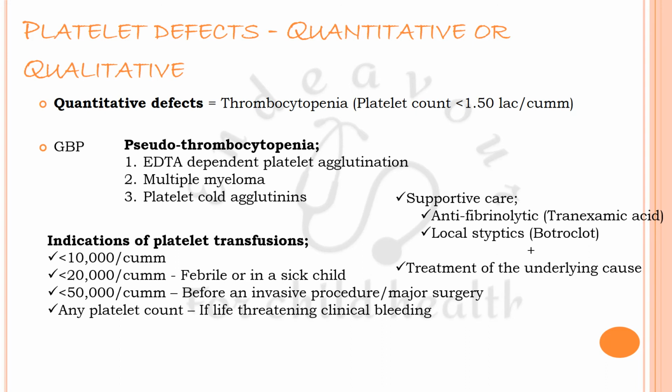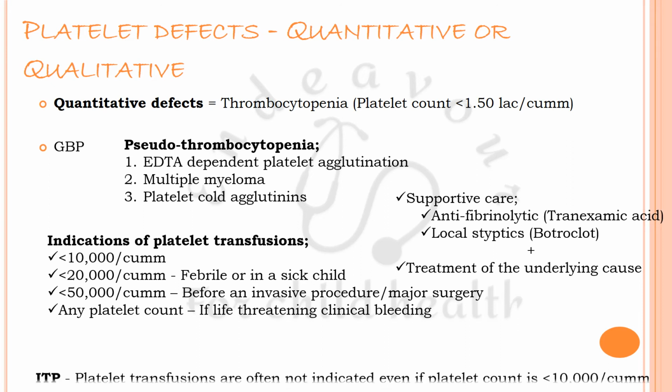Indications of platelet transfusion are usually taken as follows. If the platelet count is less than 10,000 per cubic millimeter, one usually considers giving platelets. Less than 20,000 in a febrile or in a sick child, less than 50,000 before doing any invasive procedure or major surgery, and platelet transfusion is an indication at any platelet count if the clinical bleeding is life-threatening.